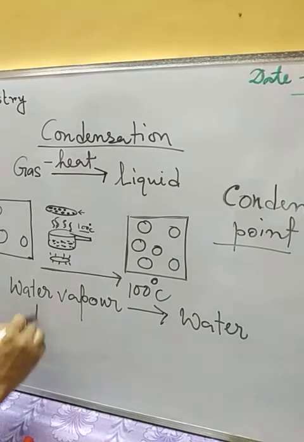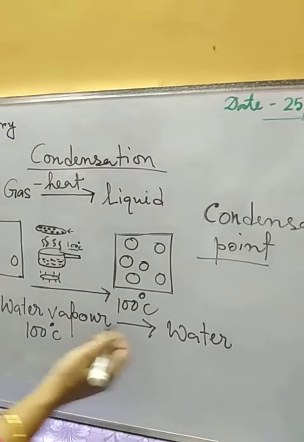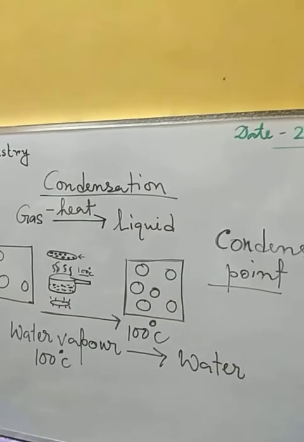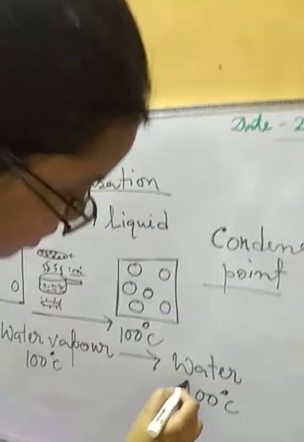The temperature of water vapor is 100 degrees centigrade, and the temperature of the water which has just condensed from the water vapor also remains 100 degrees centigrade.